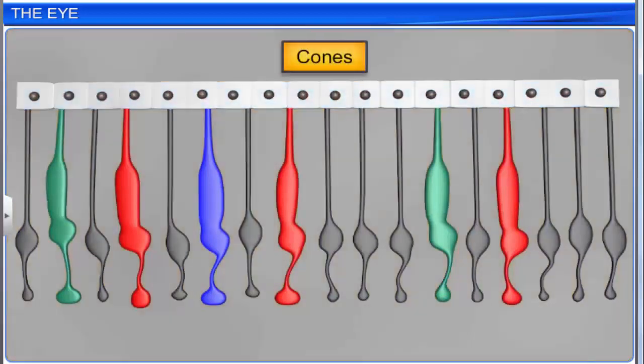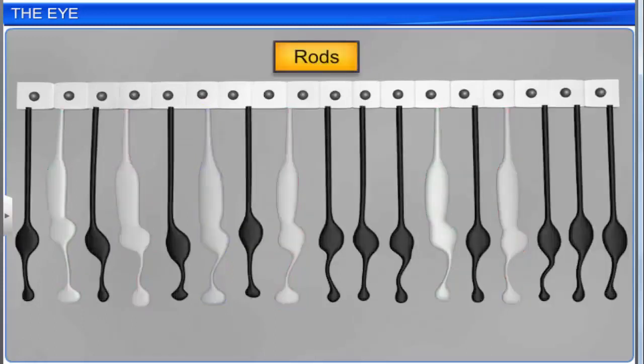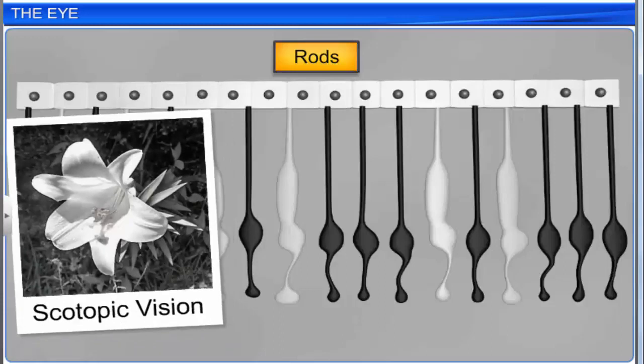The cones are responsible for color vision and daylight vision, which is also known as photopic vision. The rods are responsible for twilight vision, which is also known as scotopic vision.